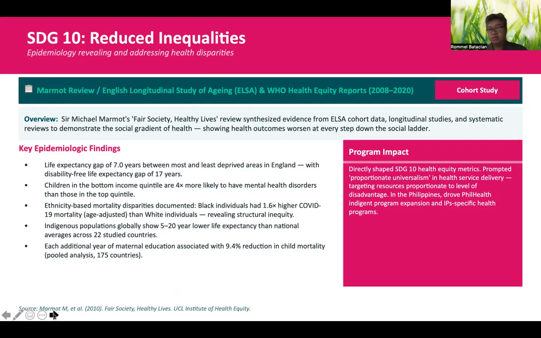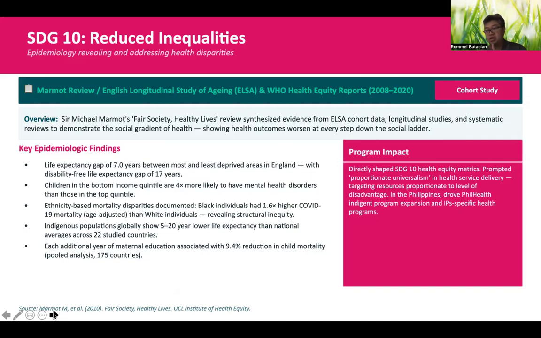And what were the surprising findings? So in England, there's a 7-year life expectancy gap between the most and least deprived areas. And then there is a 17-year gap in disability-free life expectancy. So that's very significant. Children in the bottom income quintile are 4 times more likely to have mental health disorders. And then, since this was also performed during the COVID pandemic, the data revealed that the Black individuals have 1.6 times higher age-adjusted mortality than white individuals.